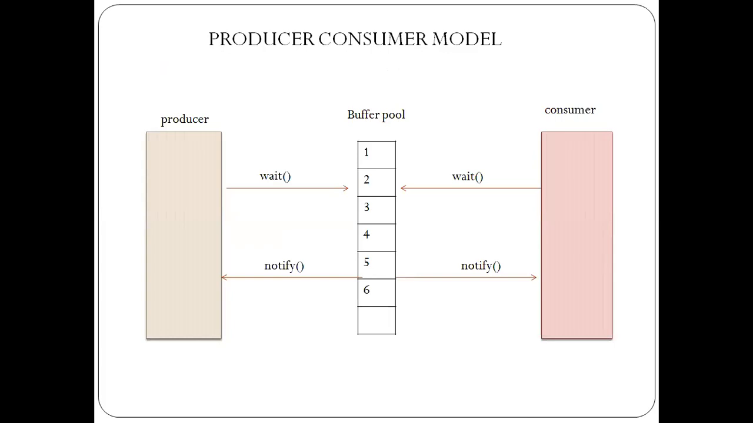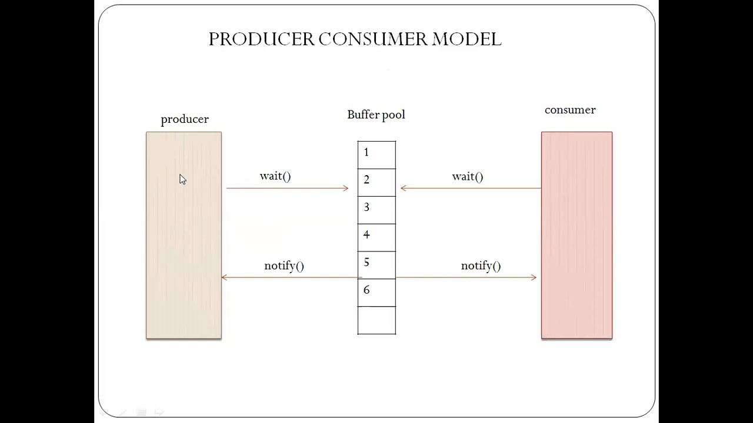The idea of inter-thread communication will be more clear through this producer consumer model. Here I have two threads. The first one is the producer thread and the second one is the consumer thread. The job of the producer thread is to produce the items. Here I have given the labels item 1, 2, 3, 4, and so on. And the consumer thread will consume the items which have already been produced by the producer thread.